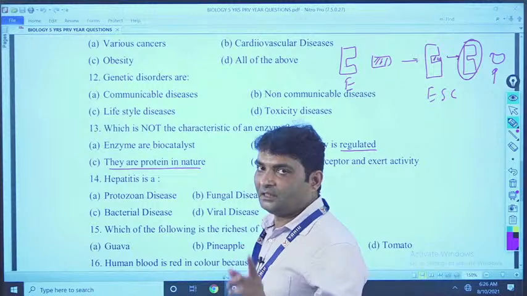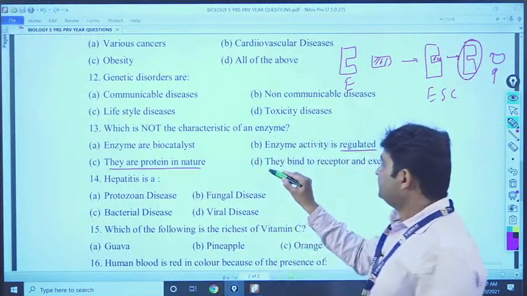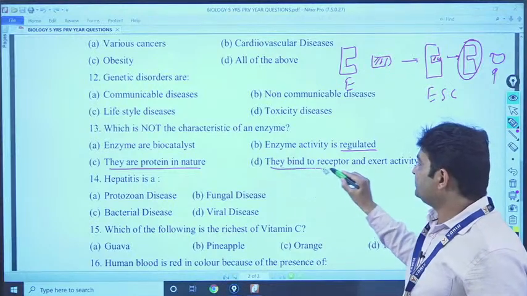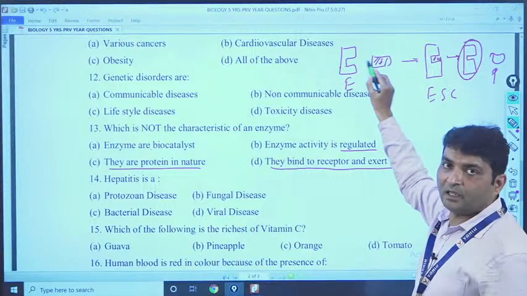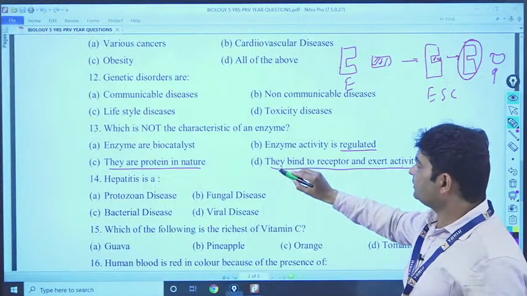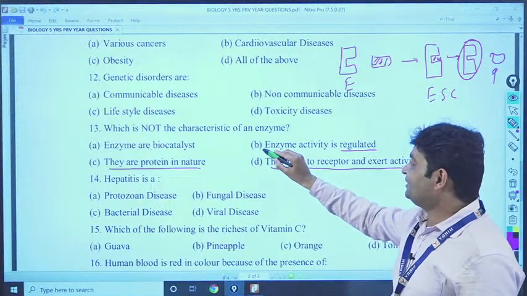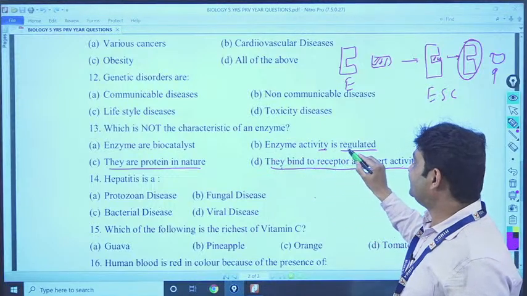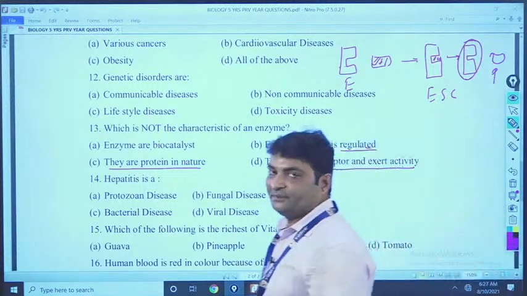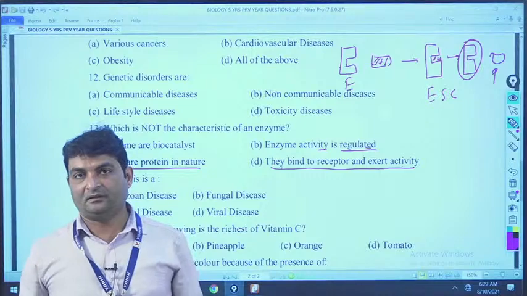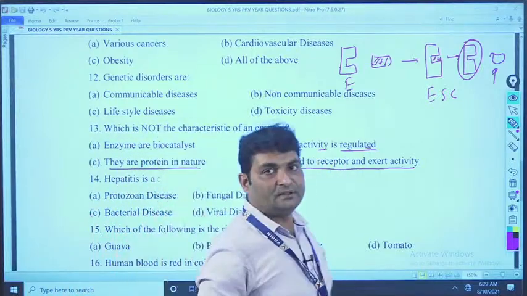All enzymes are mainly proteinous in nature, that statement is also correct. And option D, they bind to the substrate. So this option is also correct. Previously I told you wrong. See now option B, enzyme activity is regulated. Enzyme activity is not regulated. Okay, so this statement is incorrect. So the option is B. Okay.